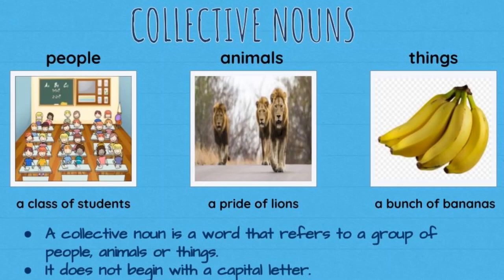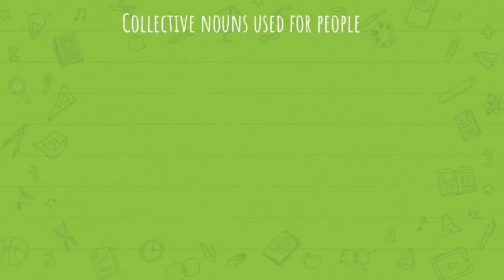And the last example, a bunch of bananas. Here, bunch is the collective noun which refers to a collection of bananas or a group of bananas, and it comes under the category things. And look at the second point. It does not begin with a capital letter. Yes, collective nouns always start with a small letter. Look at the three examples. Class, pride and bunch are the collective nouns and the first letter should be in small letter. Students, let us learn more about collective nouns with the help of some examples here.